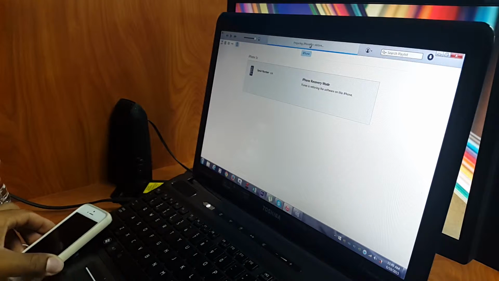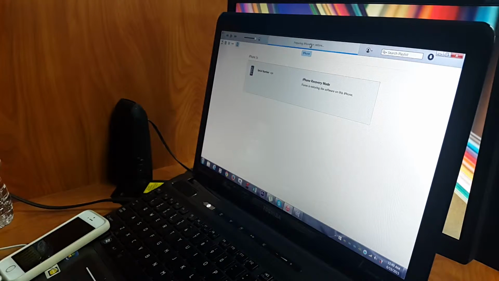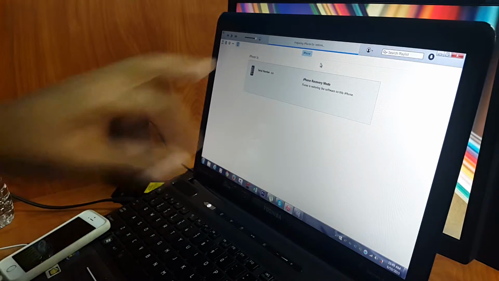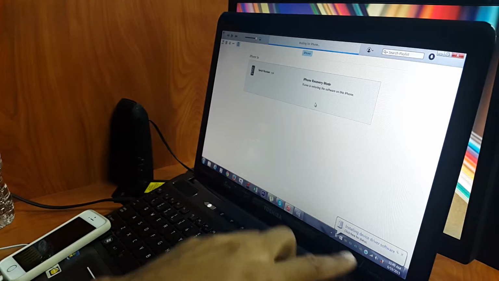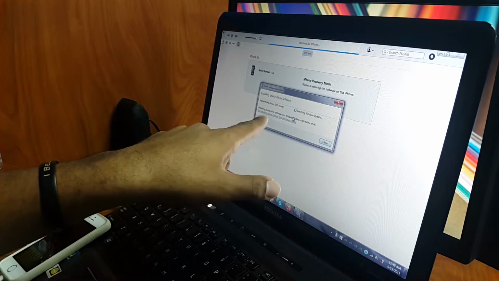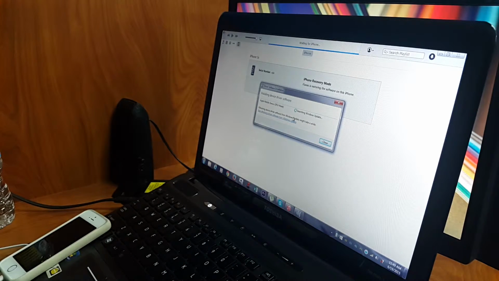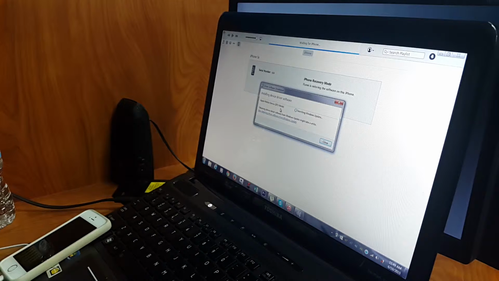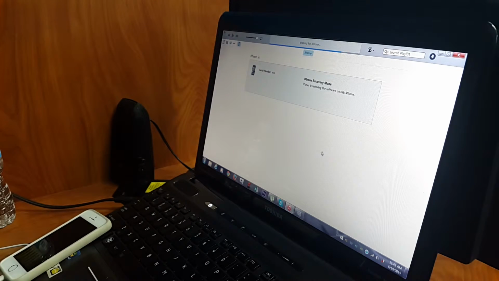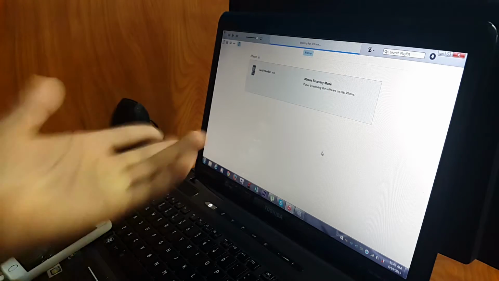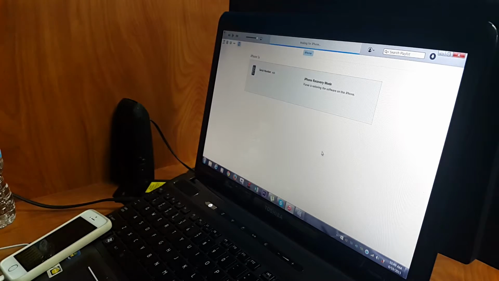So I'm just gonna let the iPhone sit right there, and it says preparing iPhone for restore, waiting for iPhone. Now it's installing the device at the bottom, and it says DFU mode, which would be the same as recovery mode. So that's how to put your iPhone in recovery mode. So I'll just come back at the end of this and show you what it looks like.